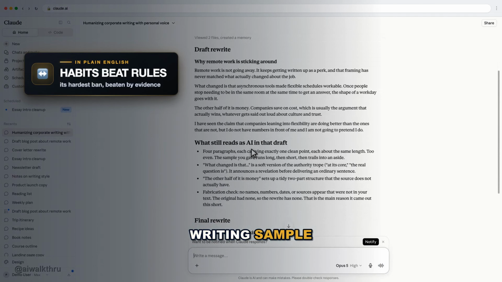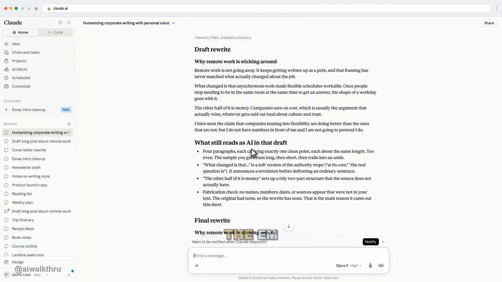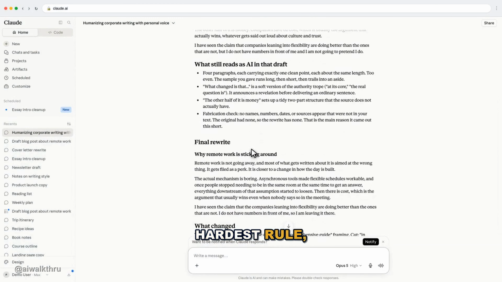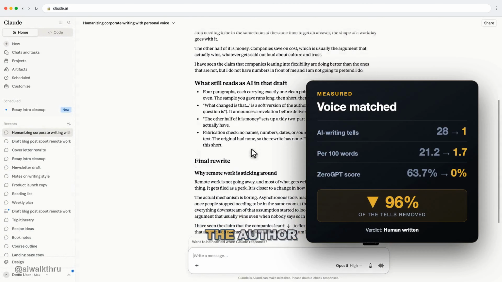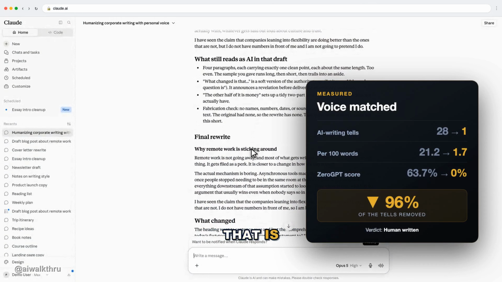And here is my favorite detail in the whole project. If my writing sample uses em dashes, it keeps the em dashes. Its own hardest rule, the one it treats as an absolute ban, gets overruled by evidence of how I really write. Sounding like the author beats hiding the tell. That is the difference between text that passes and text that is yours.